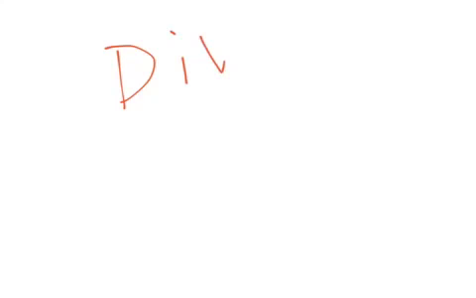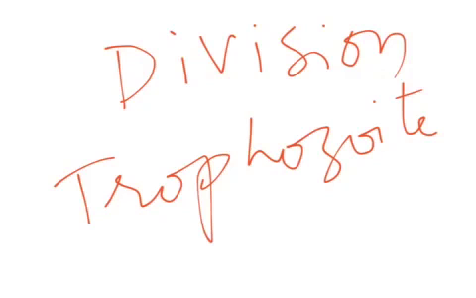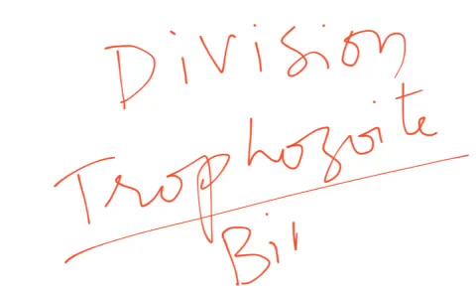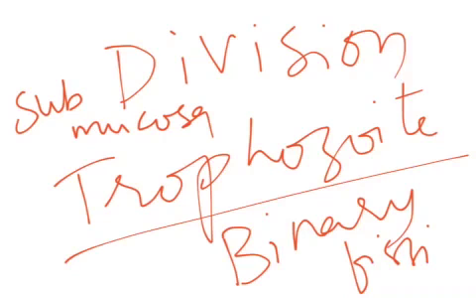And when we talk about division phases, we have already seen that the trophozoite goes for asexual reproduction called binary fission. That happens in the submucosa of large intestine. Locations are very important in this case.